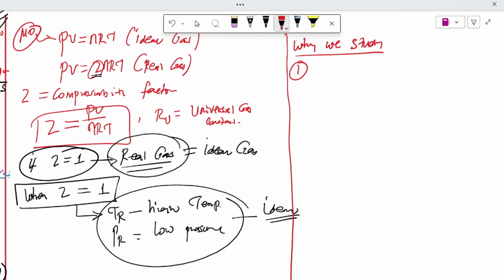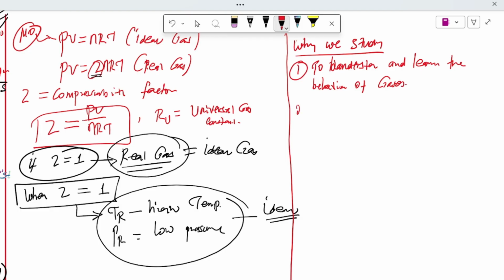One is to understand and learn about the behavior of gas.